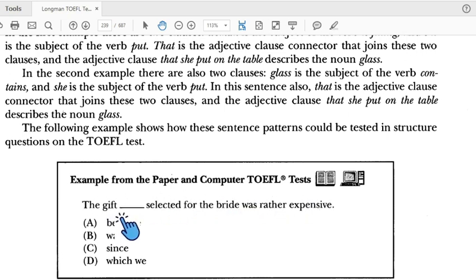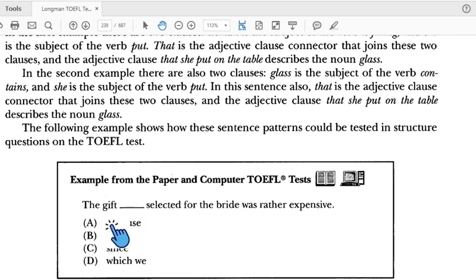For example, from the paper and computer TOEFL test: the gift. This one is subject, verb. This means that we need a connector and subject. It's not only a verb, it's not only a connector. So the answer is D.